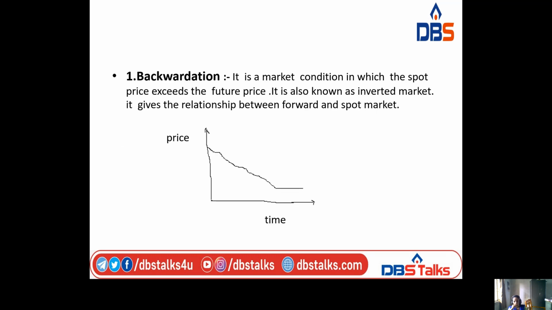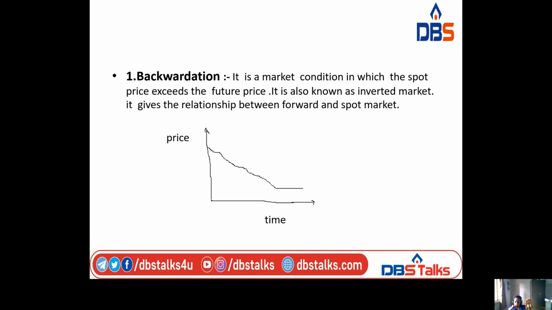What is backwardation? It is a market condition in which the spot price exceeds the future price. It is also known as an inverted market.